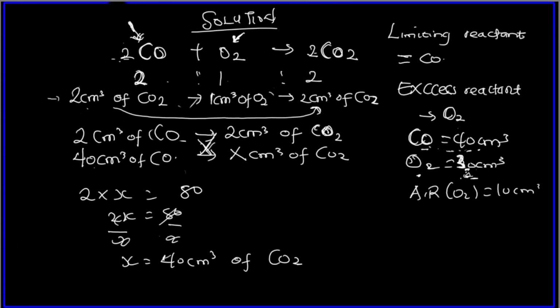So the volume remaining is this 40 that was produced plus the 10 of the excess reactant remaining after the reaction. So that's 40 plus 10, which is 50 centimeter cube. Simple.